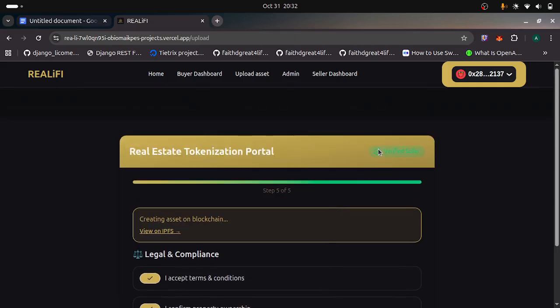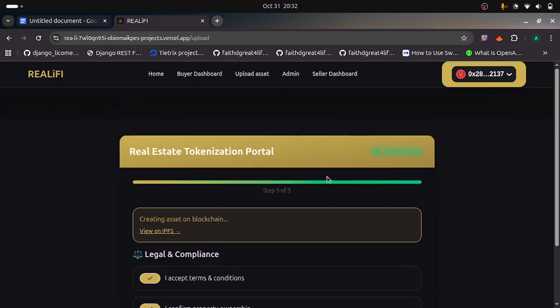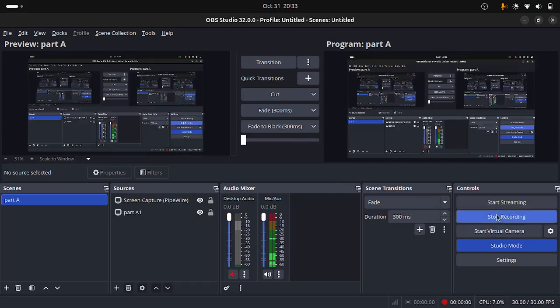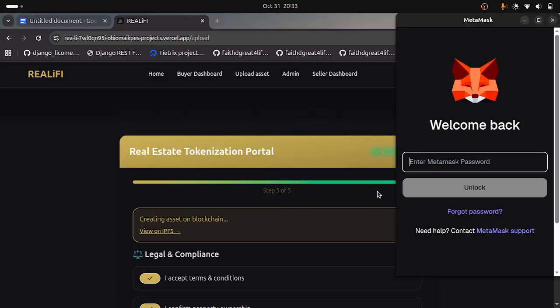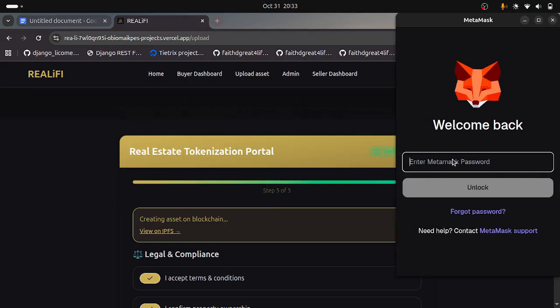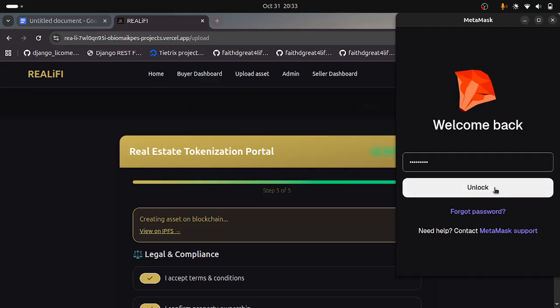This is supposed to be a verified seller badge, though the color contrast is not great. I have to unlock my MetaMask.